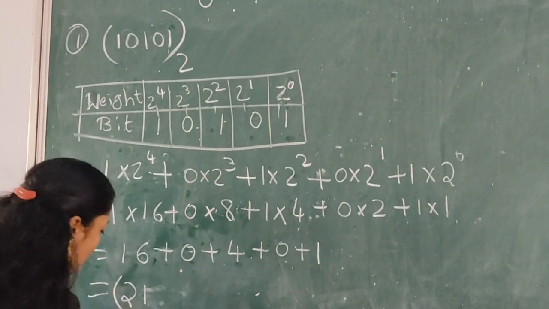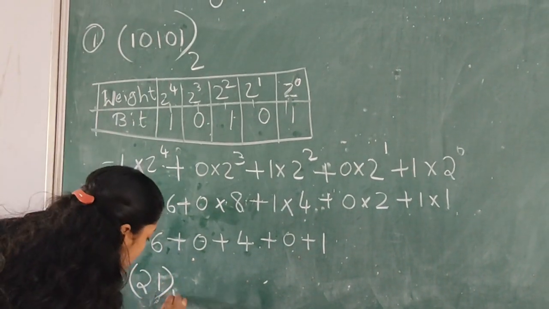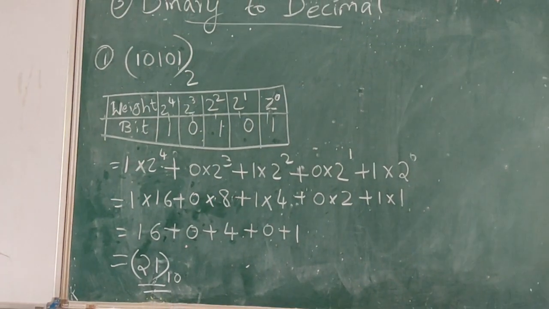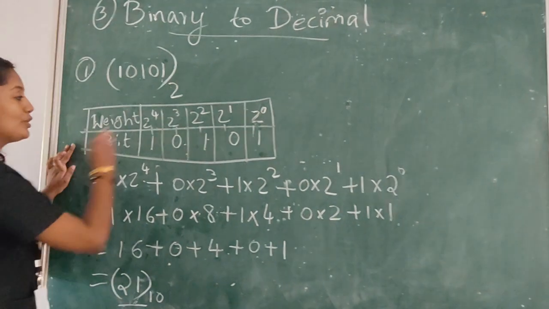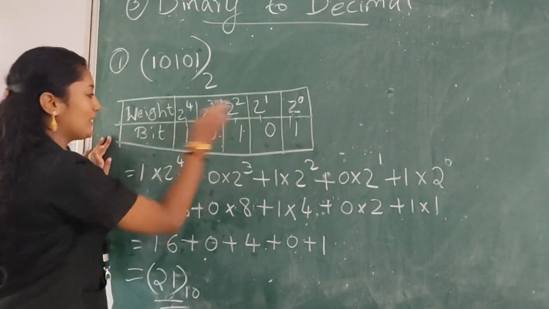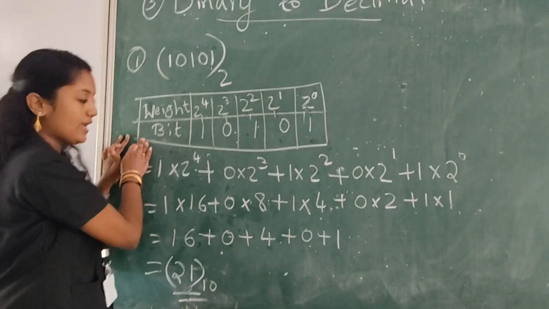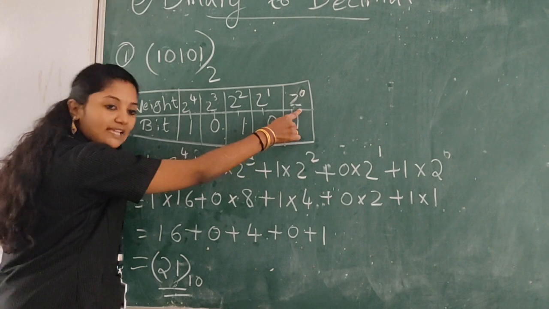So 21 to the base, what is the base of decimal? 10. So 21 to the base 10 is the final answer. Again I am repeating: first make a table with the place value of each bit, writing place values from the right side.